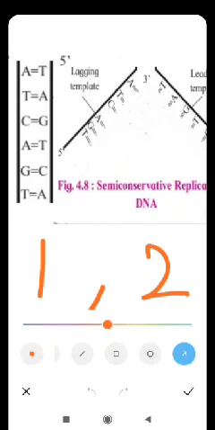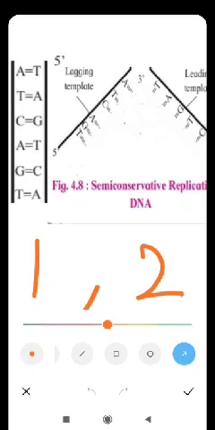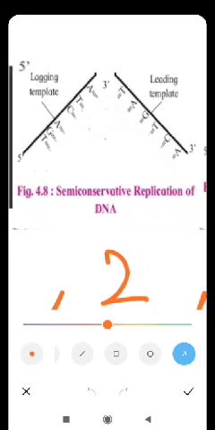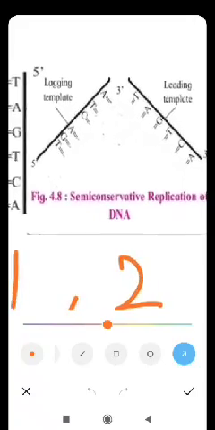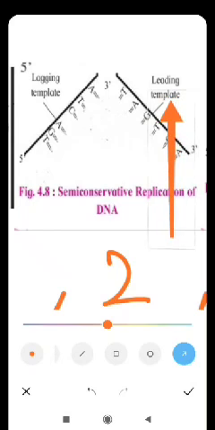So in diagram number 1 you can see two strands connected to each other, and in diagram number 2 you can see that these two strands have separated from each other. Now in replication both these strands act as template strands. Now you must remember what the template is.